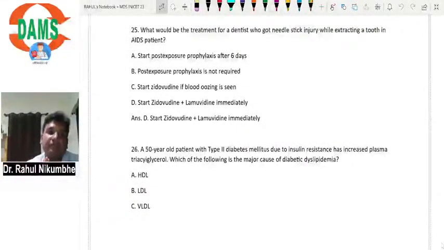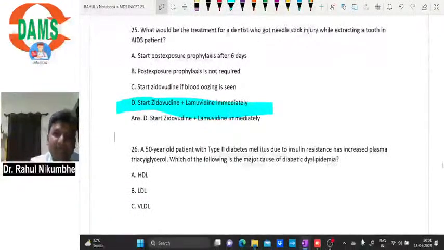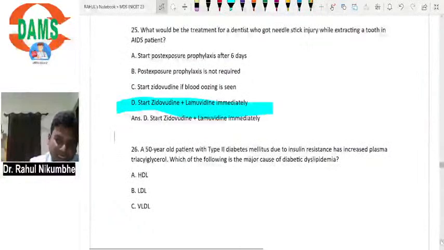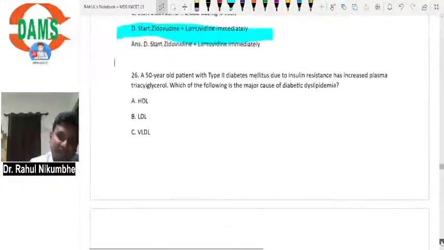It is effective within 72 hours, but we have to give it as early as possible. The current recommendation is to use zidovudine plus lamivudine immediately. Please remember the names of these drugs, zidovudine and lamivudine.